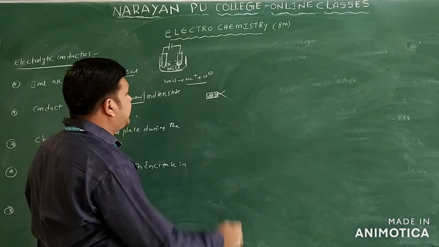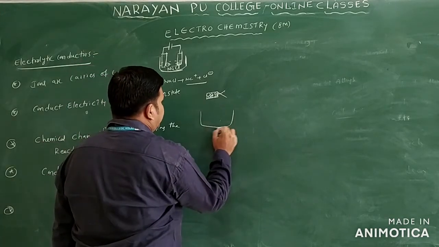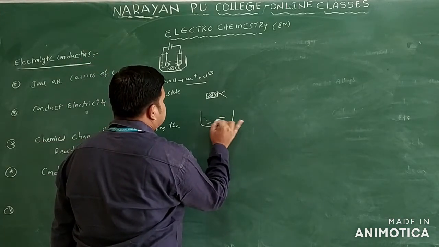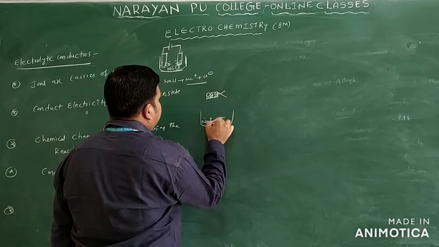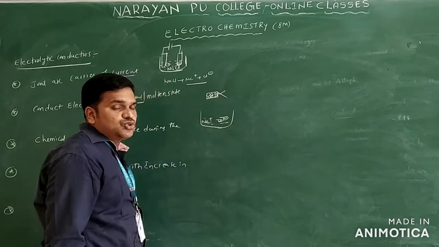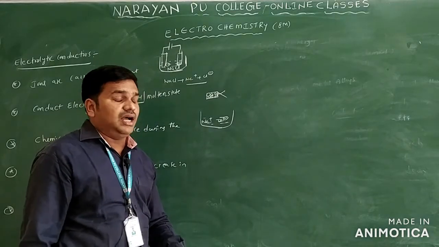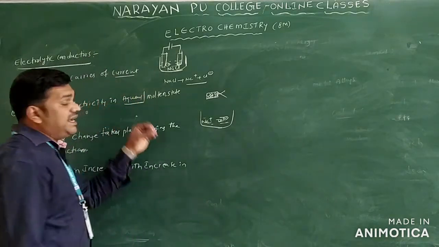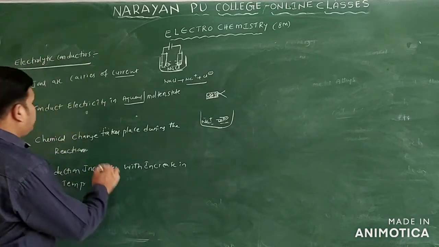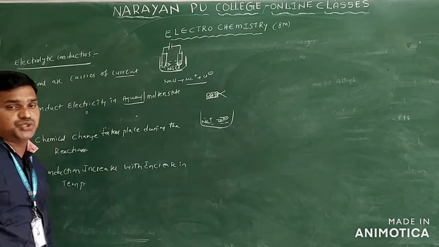If you take the aqueous state, Na+ and Cl- ions are easily dissociated in the aqueous solution, so they can act as carriers of the current. And one more point here: chemical reaction takes place during the reaction.